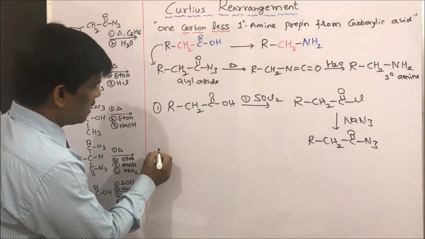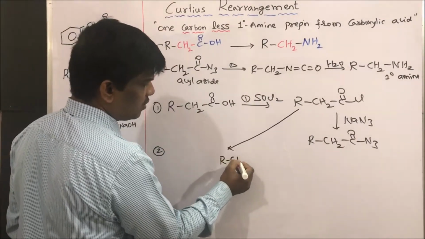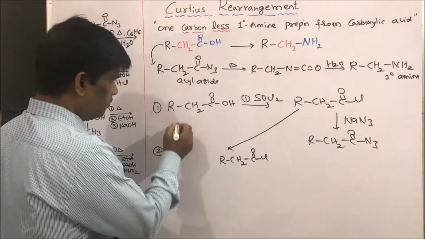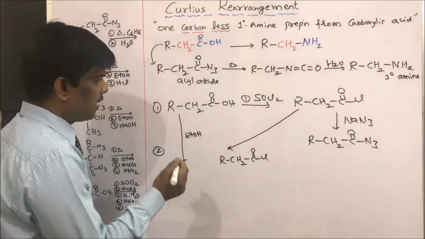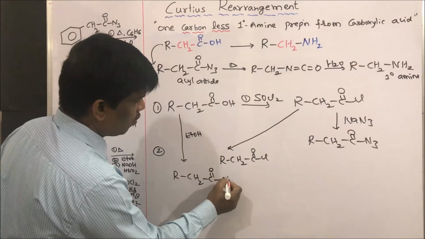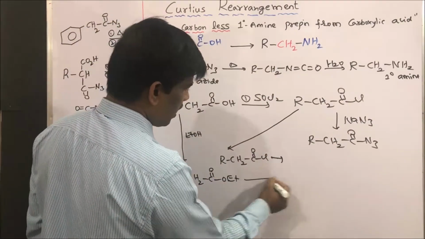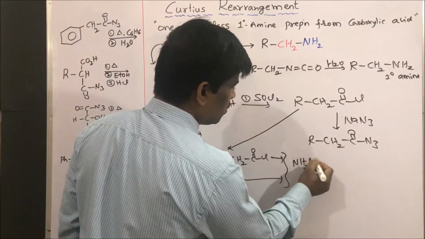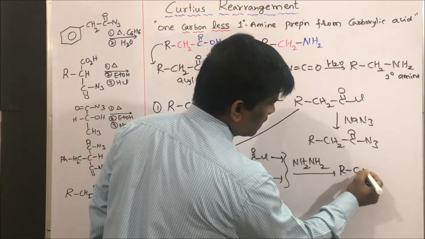Or you can take this acyl chloride, R CH2 COCl, or make this acid to ester, R CH2 COOEt. Take either of these, either acid chloride or ester, and do the reaction with hydrazine, NH2NH2, you are going to get acyl hydrazide.